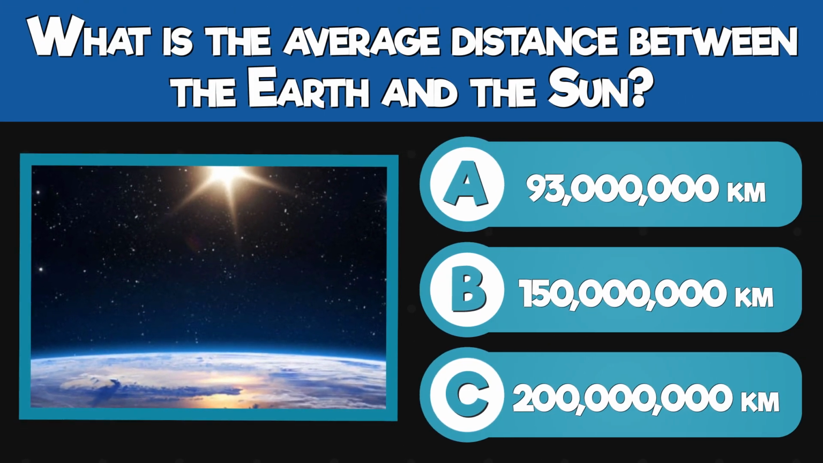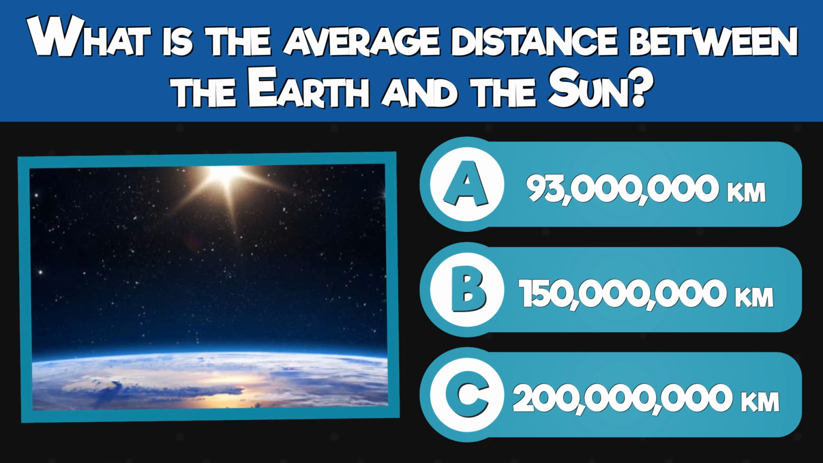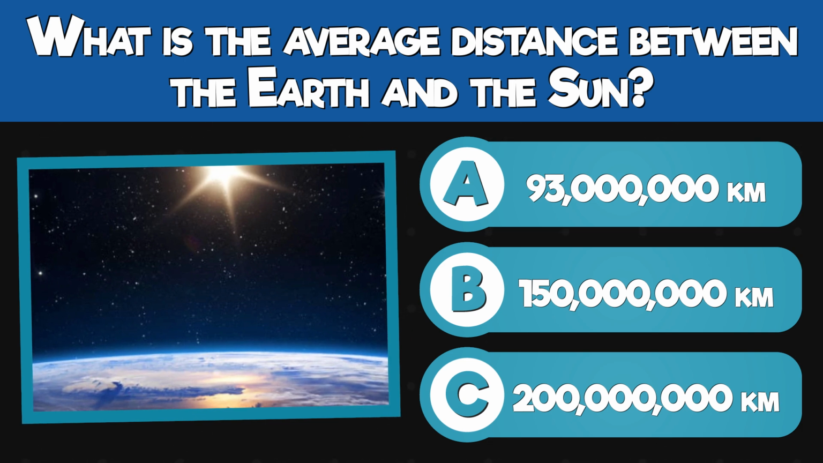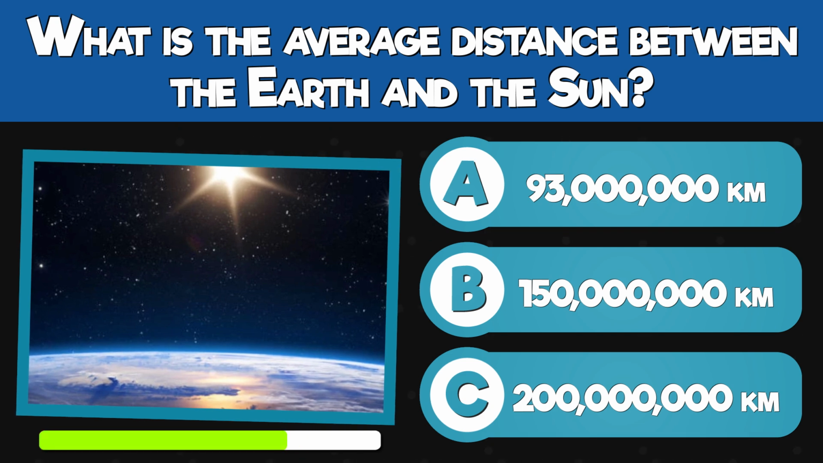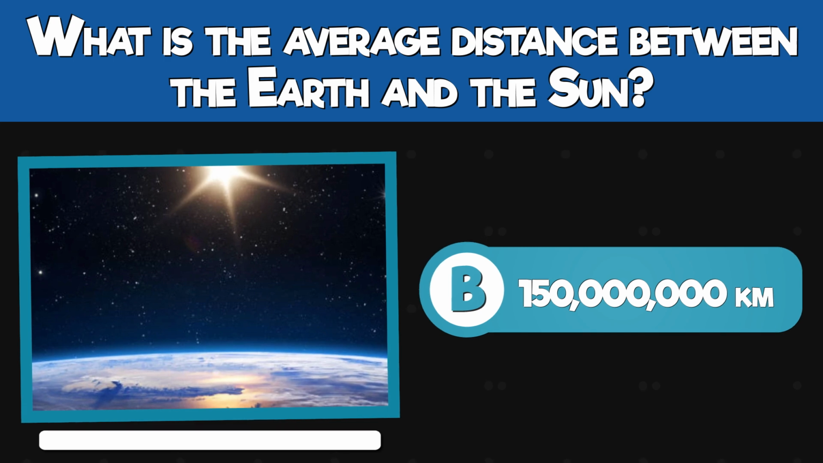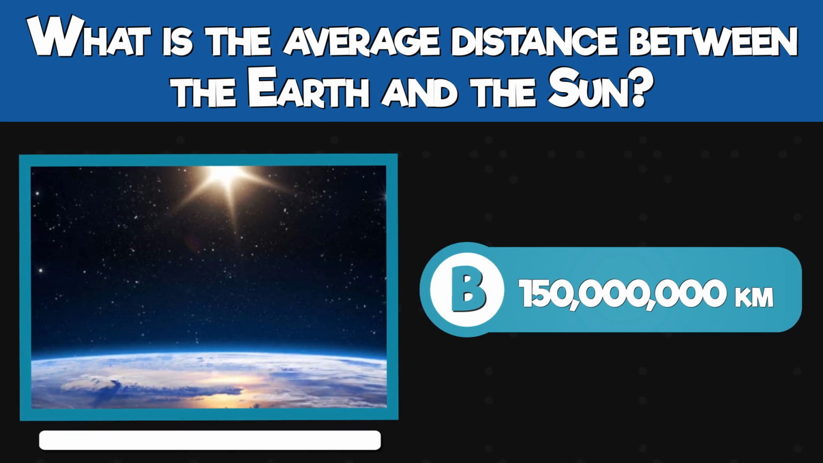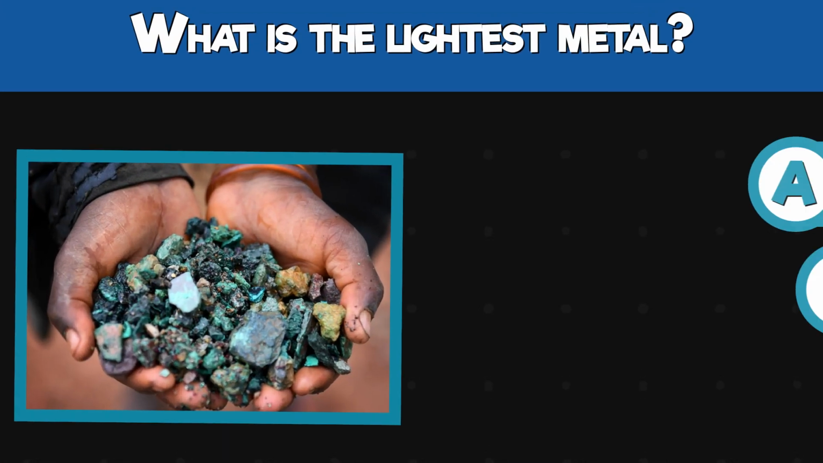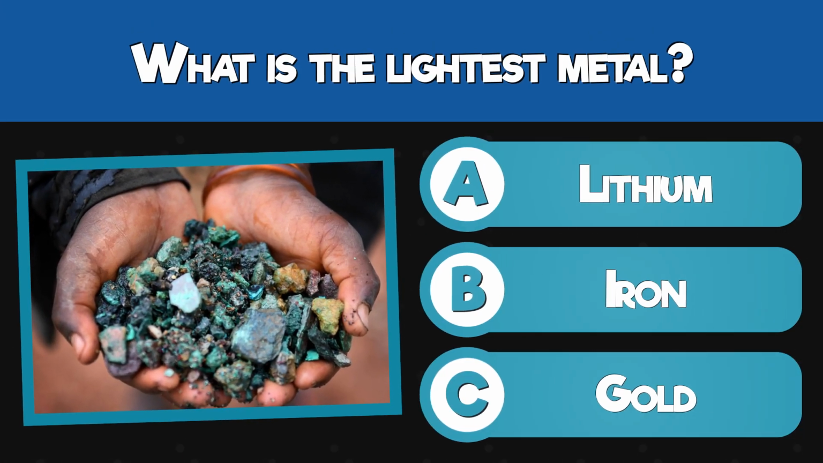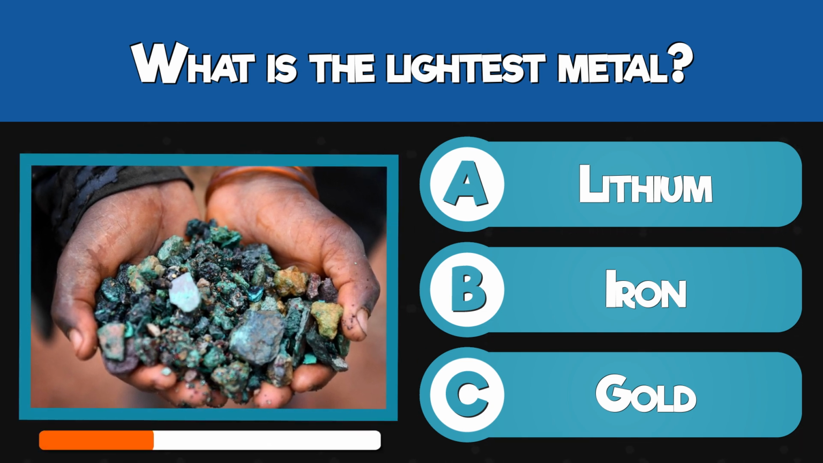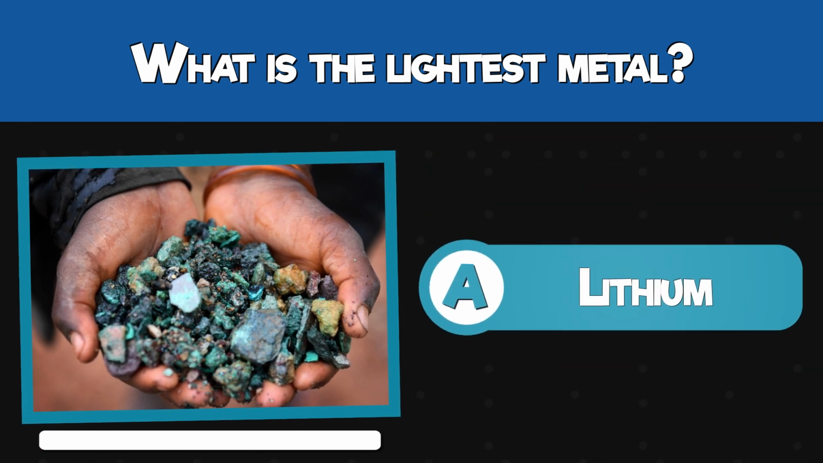What is the average distance between the Earth and the Sun? 93 million kilometers, 150 million kilometers, or 200 million kilometers? 150 million kilometers. What is the lightest metal? Lithium, iron, or gold? Lithium.